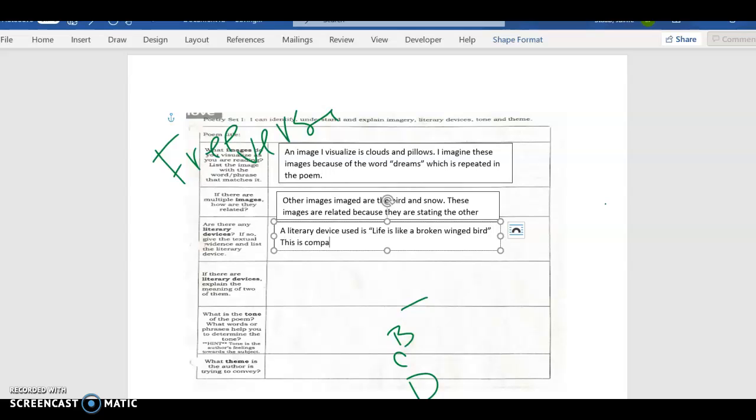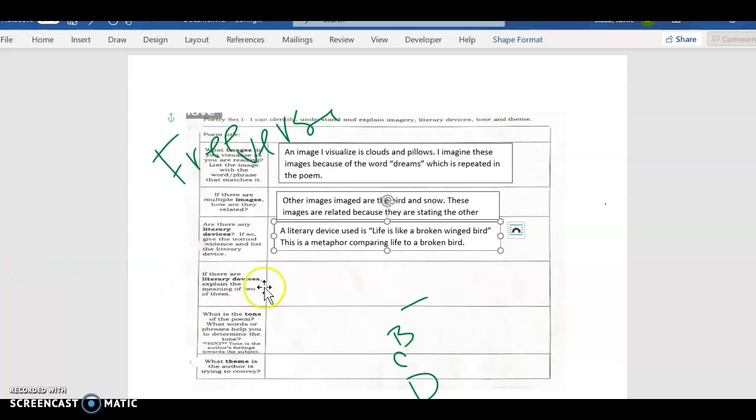This is a metaphor. What's it comparing? Well, life to a broken bird. What does that mean actually? Well, if they're saying life is compared to a broken bird, that means that life gets hard.